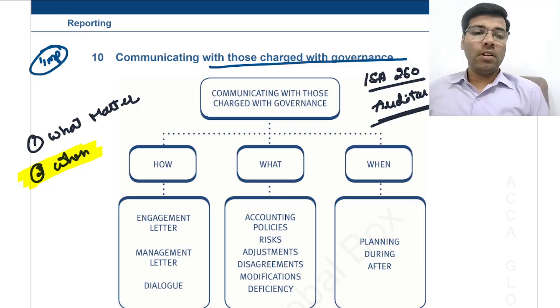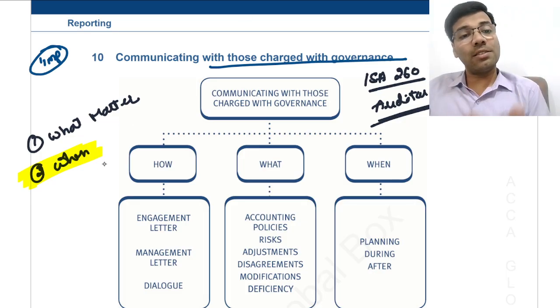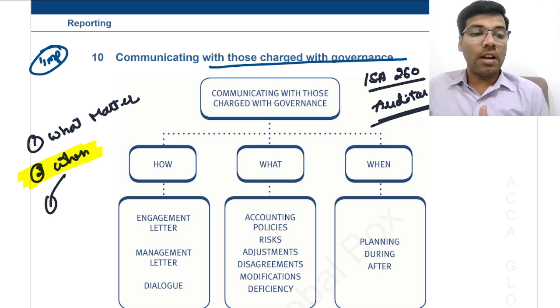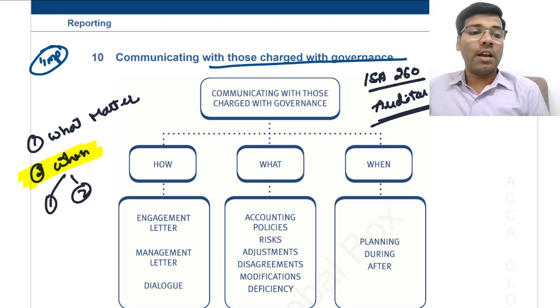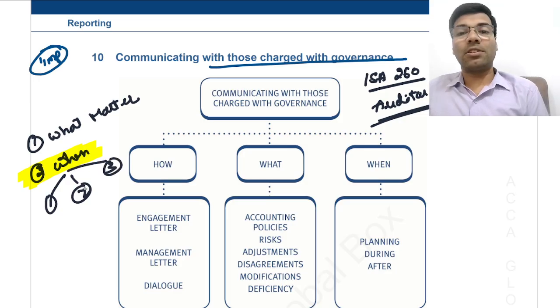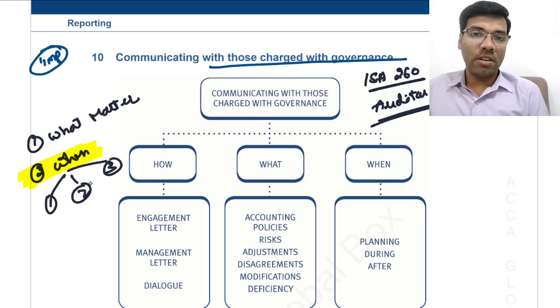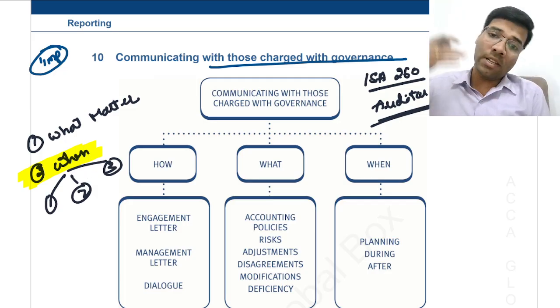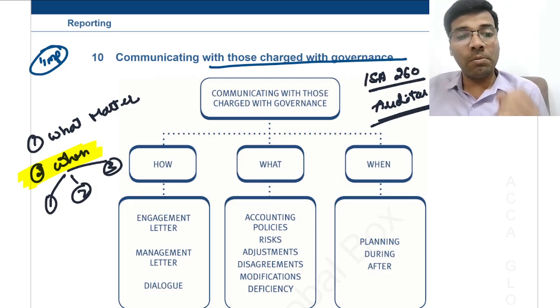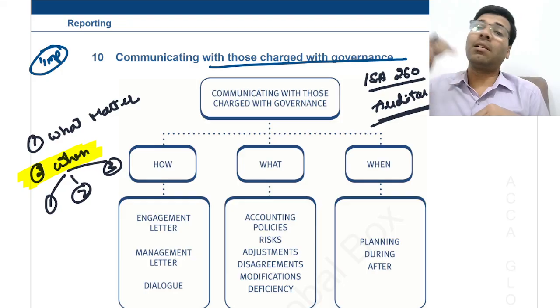So which means communication has to be made between the auditor and the management at the starting phase of the audit, and whenever the audit progresses, which means in between the audit, as well as at the conclusion stage. Right? At the beginning of the audit, middle of the audit, and also at the end of the audit, communication shall be made between the auditor and the management.